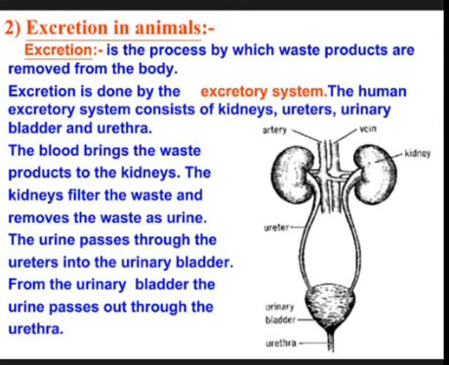The blood brings the waste products to the kidneys. The kidneys filter the waste and remove the waste as urine. The urine passes through the ureter into the urinary bladder. From the urinary bladder, the urine passes out through the urethra.